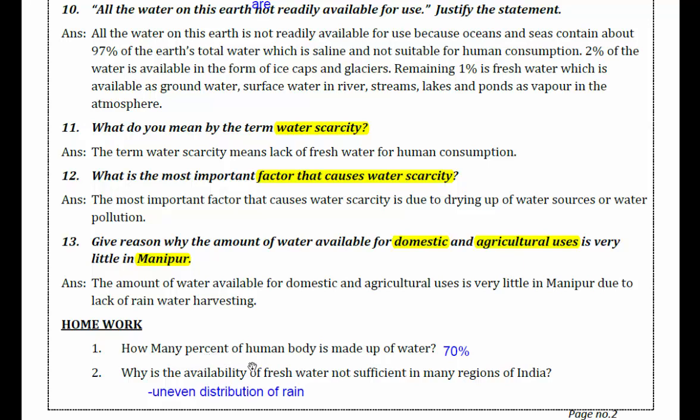How many percent of human body is made up of water? 70. Why is the availability of fresh water not sufficient in many regions of India? It is due to uneven distribution of rain. In some parts, heavy rainfall. In some other parts, less rainfall. So now, let's go to question number 14.